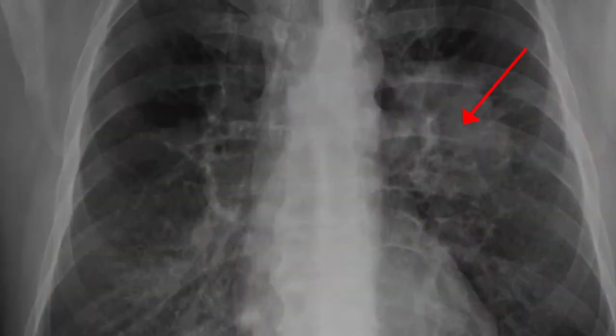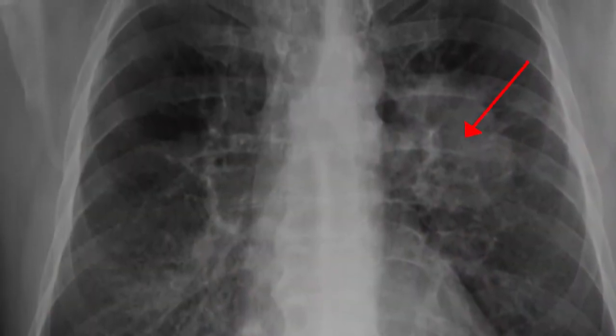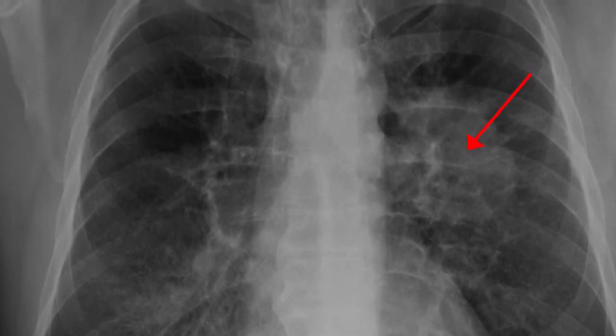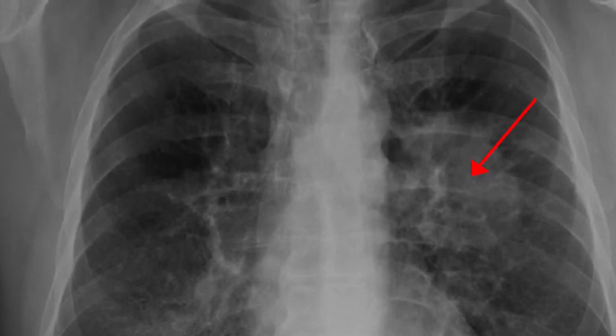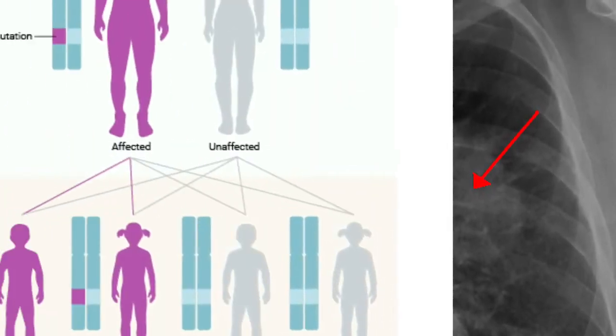Lung cancer occurs most often in adults that are in their 60s to 70s. Most people who develop lung cancer have a long-term history of smoking. However, this condition can occur in people who have never smoked.